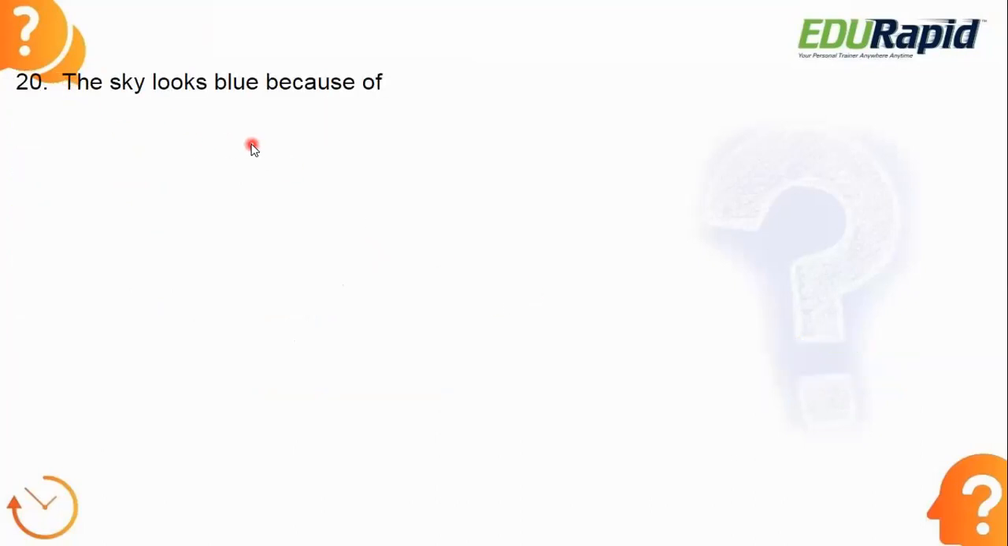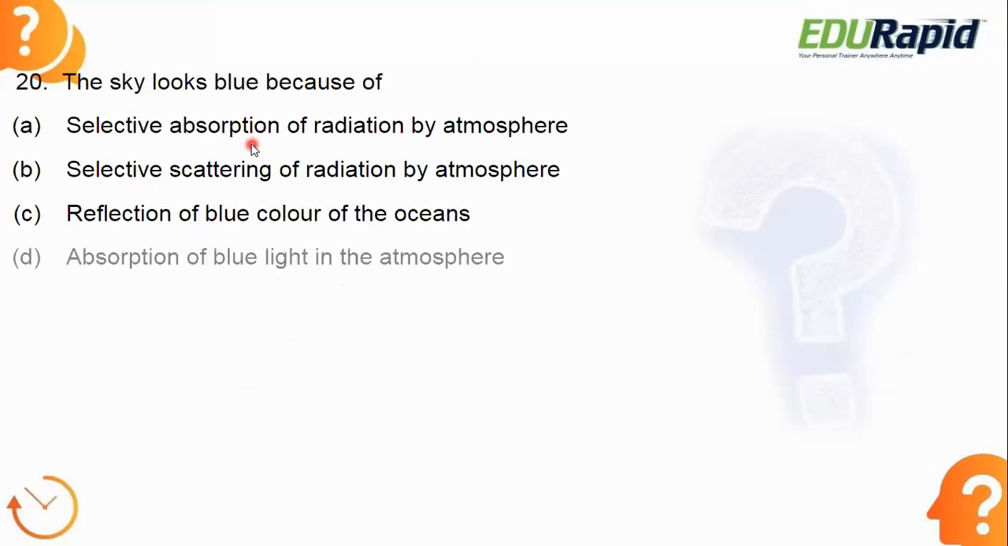The sky looks blue because of. It's a very simple question. You might have studied it in your lower standards also. The sky looks blue because of, what is the reason why we can see the blue sky? Why can't we see the sky as yellow or a different color, green and all? Why only blue?